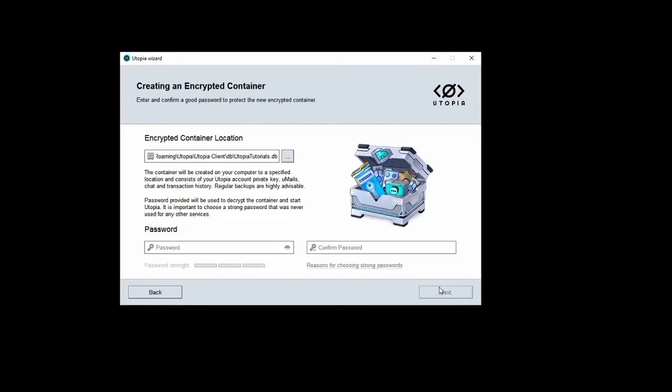On the following screen, you will have an opportunity to select the file name, location and password of your encrypted container. This is the highly sensitive database file which contains all of your private Utopia data and access to your CRP funds. For this reason, it is very important to choose a strong, unique password.